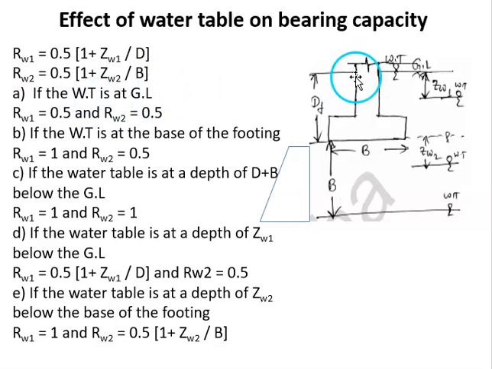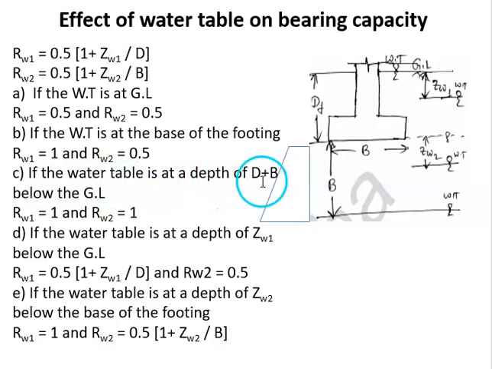Suppose the water table is at ground level, then the entire soil is submerged. The soil within the depth portion and the soil within the width portion is also submerged. So in this case, we should take RW1 and RW2 as 0.5 and 0.5, because ZW1 and ZW2 will become 0. And if the water table is at the base of the footing, then there is no effect of water table on the soil within the depth portion. So RW1 will become 1, and RW2, because it is submerged, will be 0.5, because ZW2 will become 0.